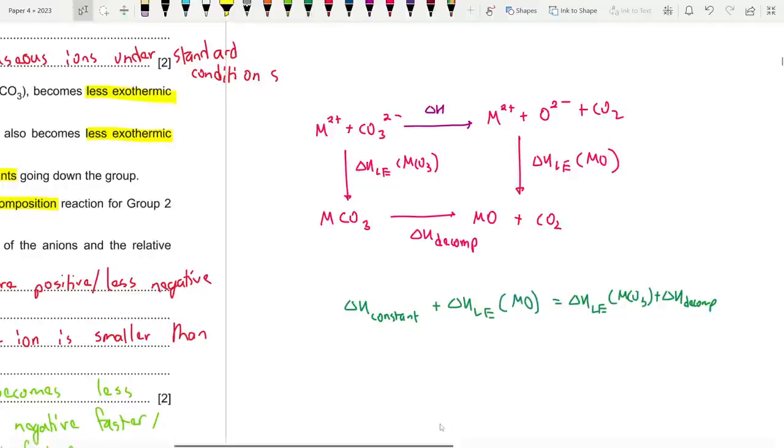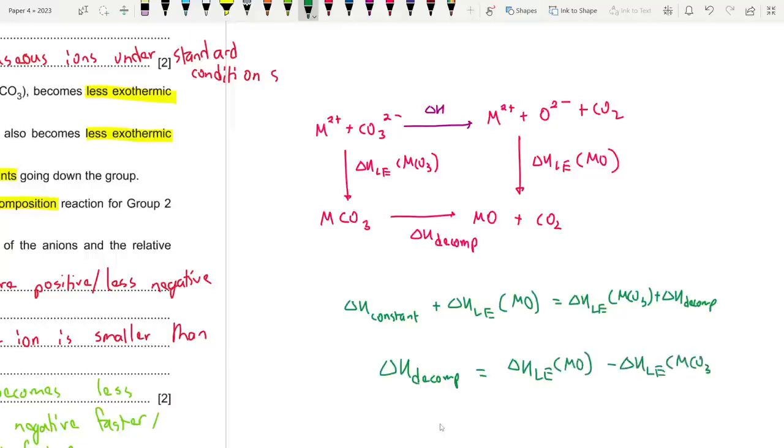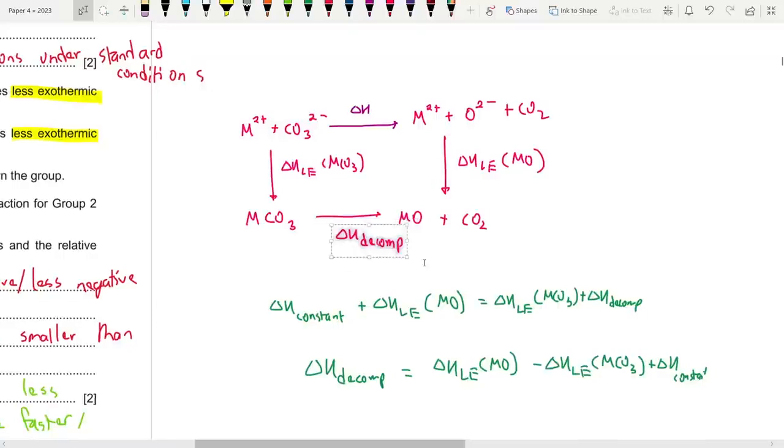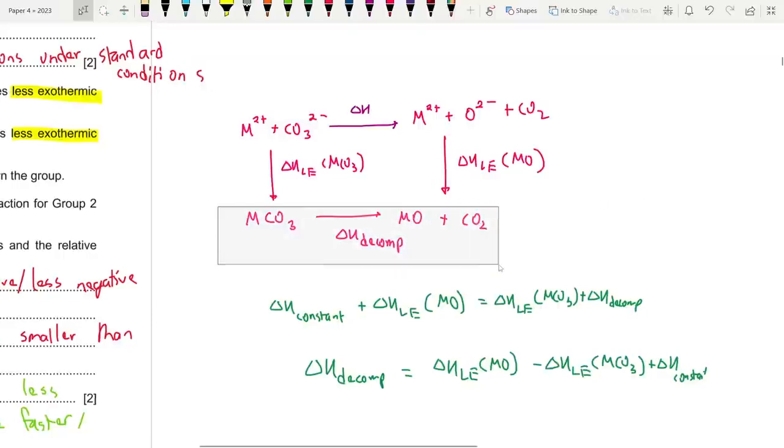Now what do we need to find? We actually need to find the del H decomposition. So if I make del H decomposition the subject, what do I end up with? Del H decomposition is equal to del H lattice enthalpy of the oxide minus del H lattice enthalpy of the carbonate plus del H constant, which we can ignore, honestly. Now here's the thing, we know that any decomposition enthalpy is already endothermic. This is an endothermic value.